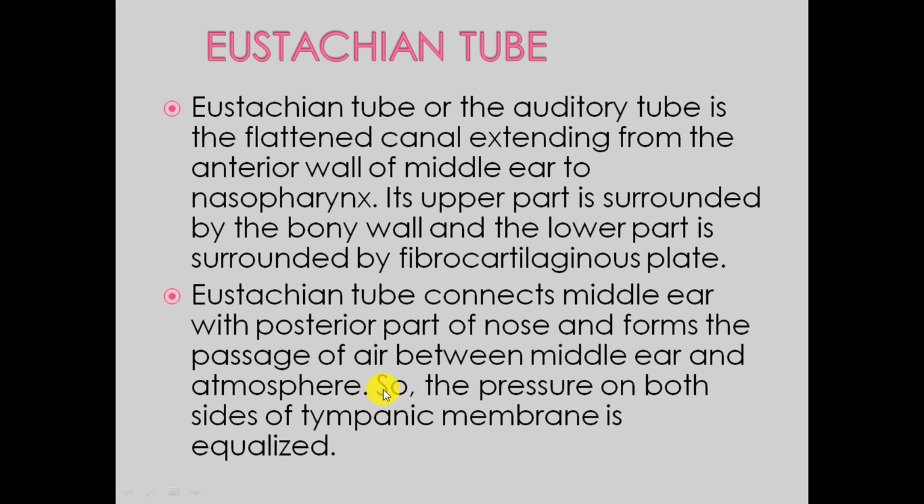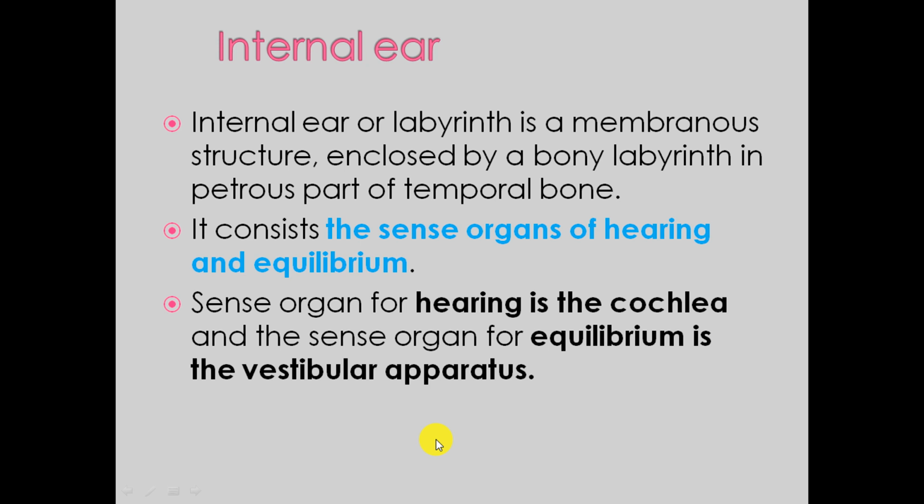So the pressure created in the middle ear cavity, or tympanic cavity, because of the regular vibration of the sound waves, these muscles and the ossicles, produces heat, and inside pressure is created. So this pressure should be released from an opening. This tube reduces the pressure on both sides of the tympanic membrane by equalizing or releasing it through the nasopharynx.